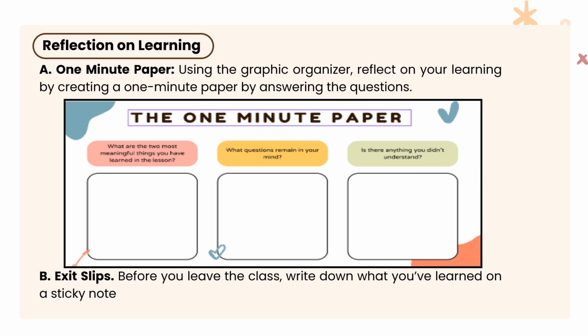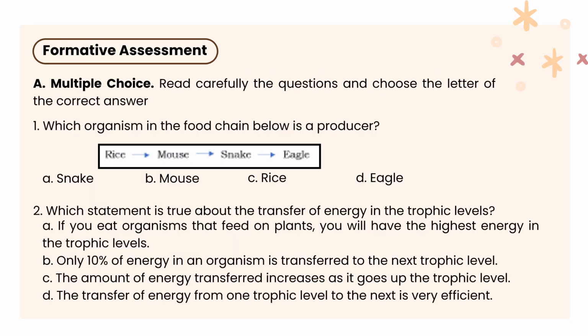For your reflection of learning, do this 1-minute paper and exit clips. Now, let's read carefully the questions and choose the letter of the correct answer. Number 1, which organism in the food chain below is a producer? Okay, the correct answer is rice.